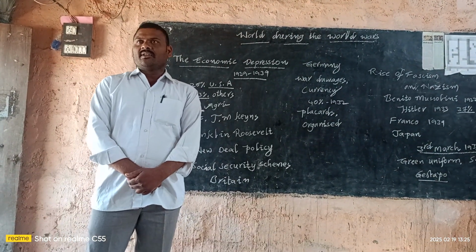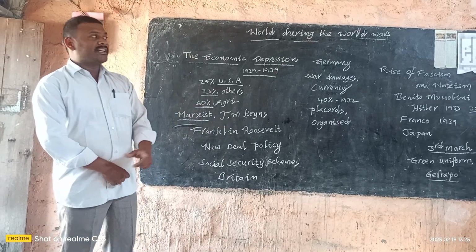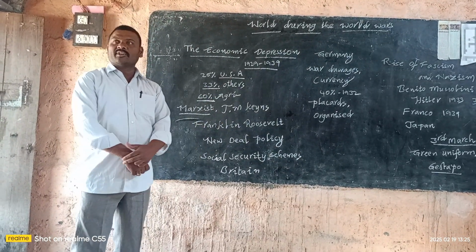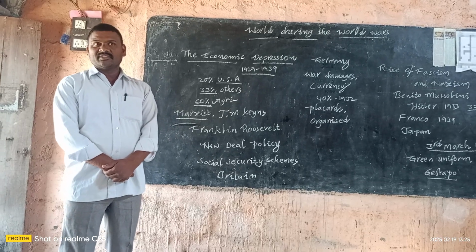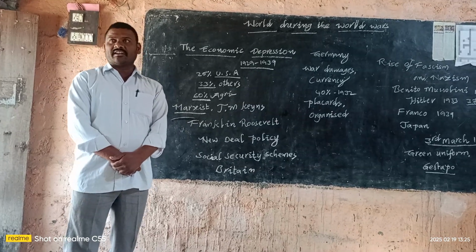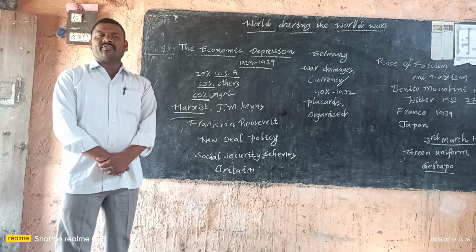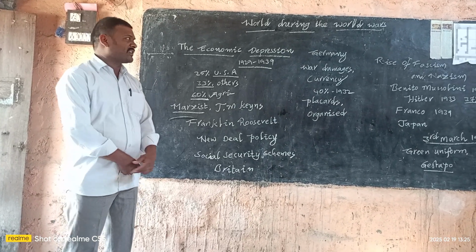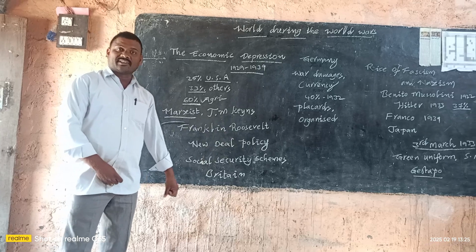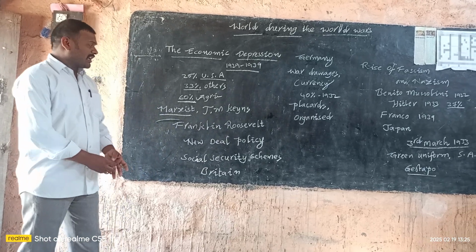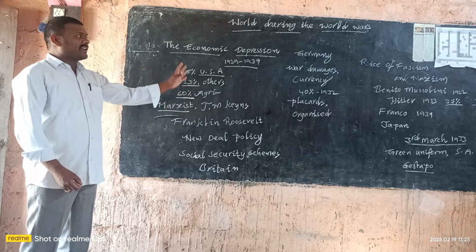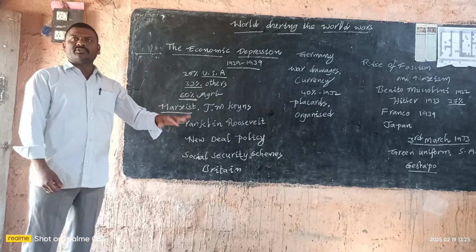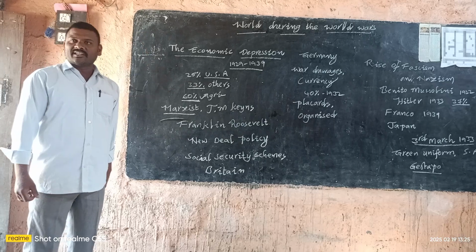Russia did not face the economic depression because Russia followed the communist government. The world's countries followed the capitalist system, and the countries which followed it faced the severe economic crisis. Karl Marx's economics said that this kind of crisis can happen due to the capitalist economy.